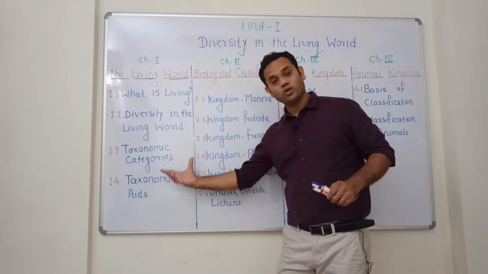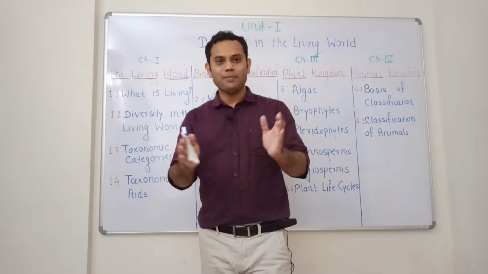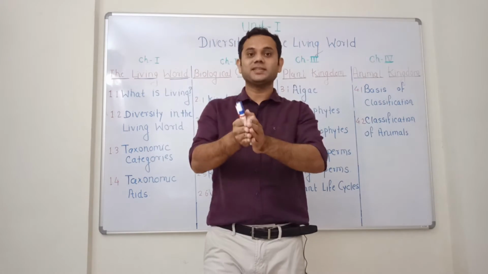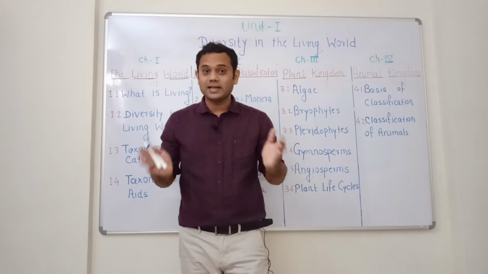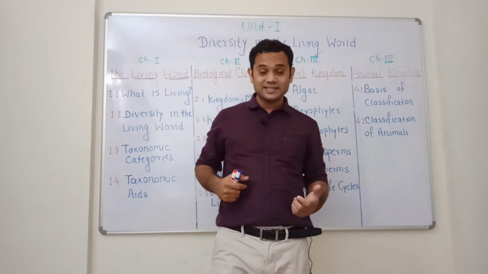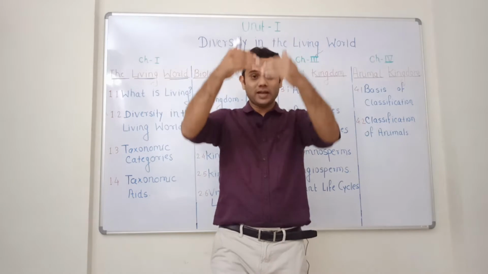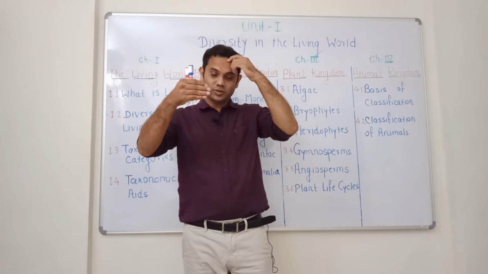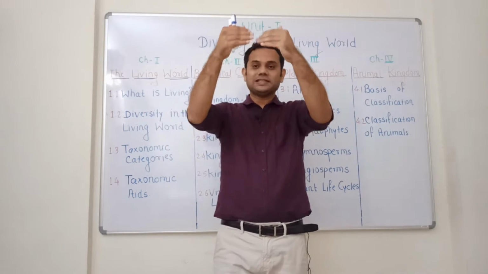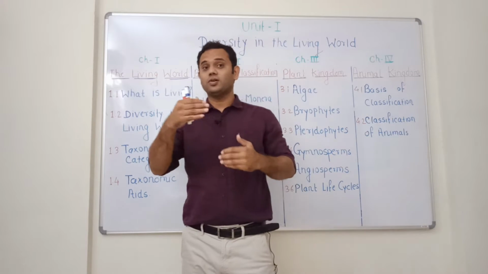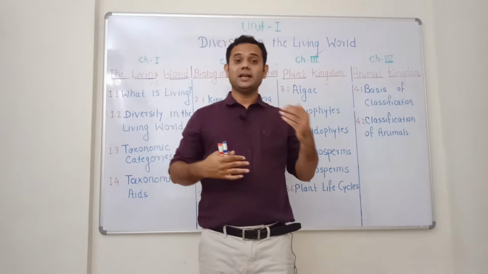In the next point, taxonomic categories, we will deal with classification in more detail: how organisms are classified, and what the taxonomic hierarchy is. Taxonomic hierarchy is a classification which classifies a particular organism based on similarities as well as differences.